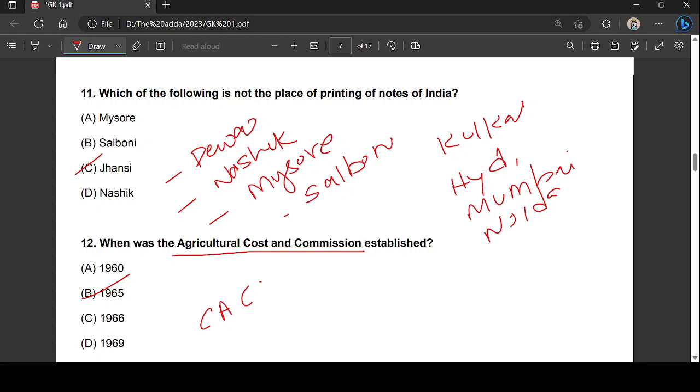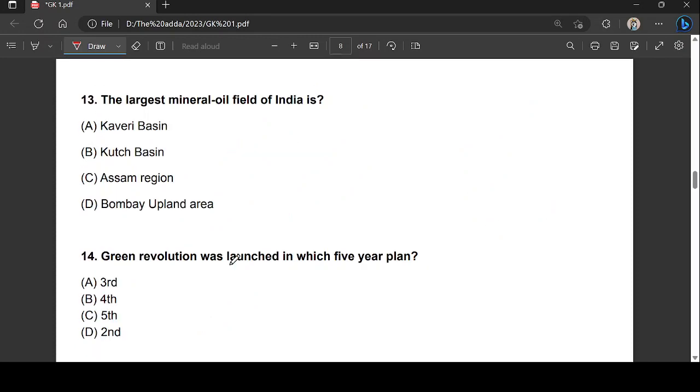Next, the largest mineral oil field of India is which of the following? The right answer is D, that is Bombay upland area, or the option could be just Bombay High.